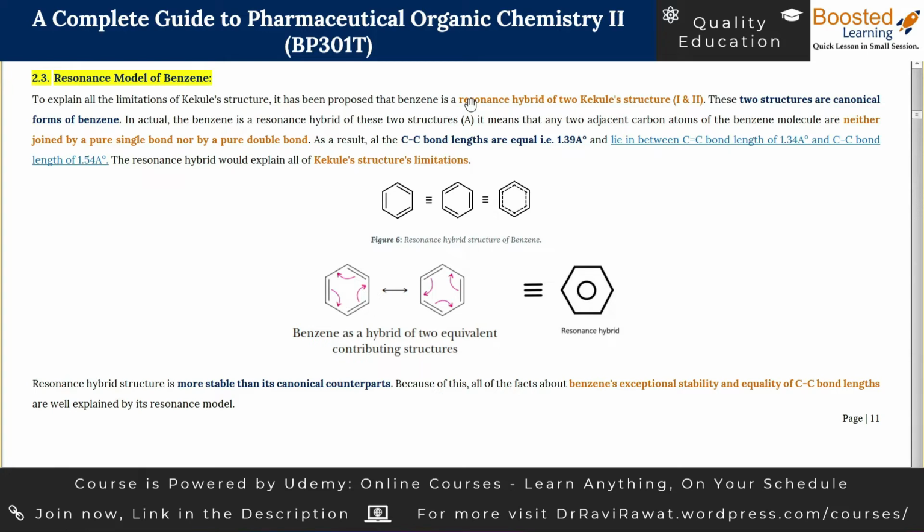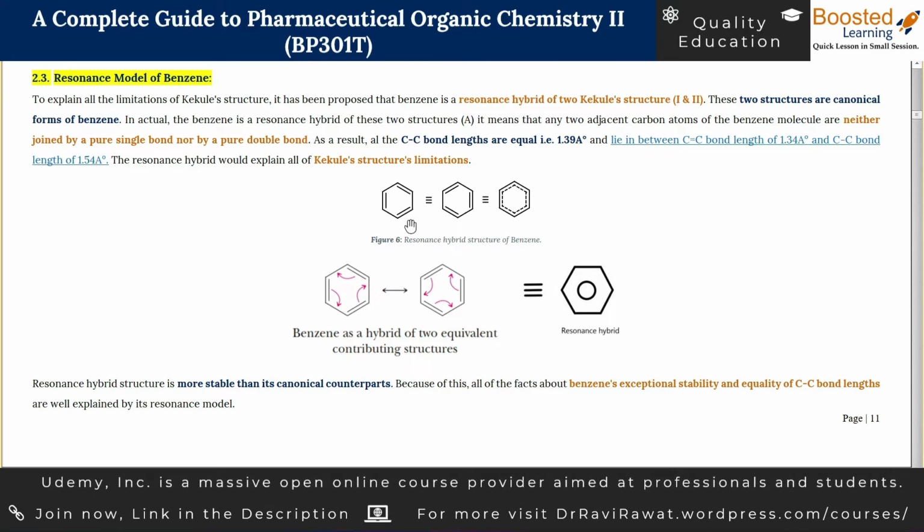This model is based on the fact that the two canonical structures which were provided by Kekule are under resonance, and there is a hybrid structure out of the two structures. The two structures which were given by Kekule are individually called the canonical forms. This is canonical form number 1 and this is canonical form number 2. So these two canonical forms are under resonance, and there is a formation of a hybrid structure which is like the equal half of both of these things.